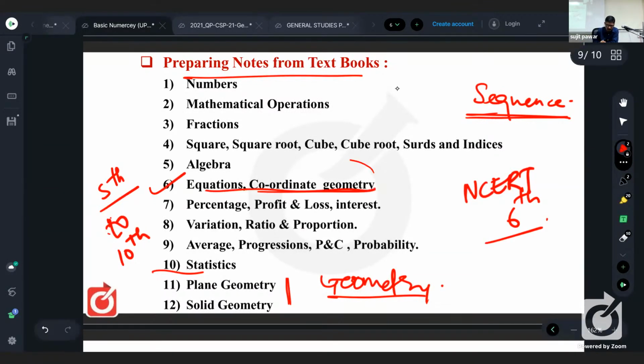So this coordinate geometry is from the state board books, that is from Maths 2 in 9th and 10th. Is it clear? For NCERT books, no problem. They have a single book only for each class from 6 to 10. Okay. So after getting these concepts, only then will you be able to apply those things. That is application.